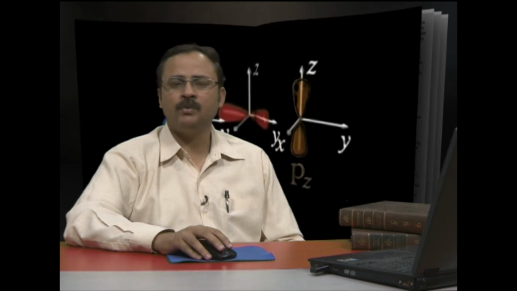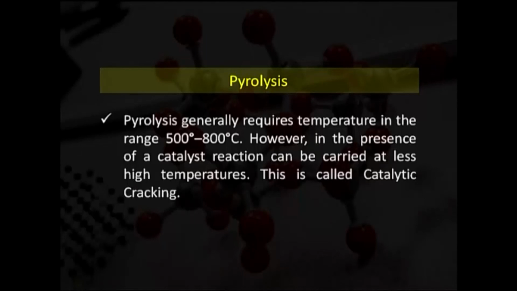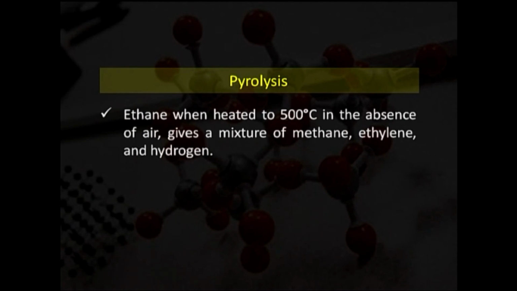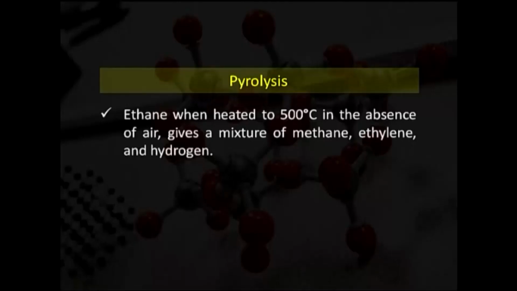Pyrolysis generally requires temperature in the range 500 to 800 degree Celsius, that is higher temperature. However, in the presence of a catalyst, the reaction can be carried out at a lower temperature. This is called catalytic cracking. Ethane, when heated to 500 degree Celsius in the absence of air, gives a mixture of methane, ethylene and hydrogen. Methane is an example of an alkane, ethylene is an example of alkenes.